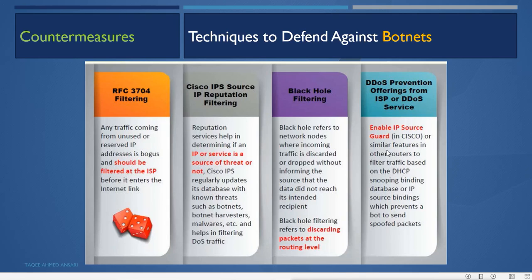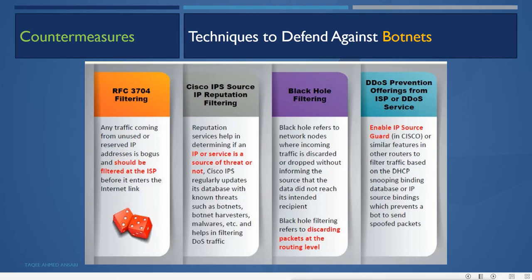These services are similar to enabling IP source guard in Cisco, or similar features in other routers, which filter traffic based on the DHCP snooping binding database or IP source binding, which prevents a bot from sending spoofed packets. Spoofed packets means the source address is spoofed, and if it tries to send the packet through our network, through the router, the router will see that this traffic is coming from our network, but this IP address is not in our network, so it will not forward that traffic anywhere.